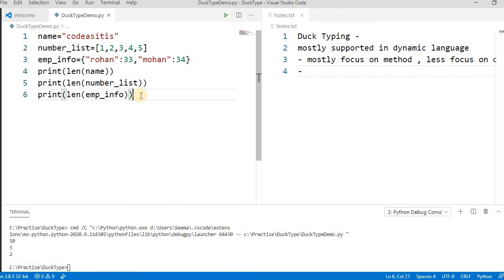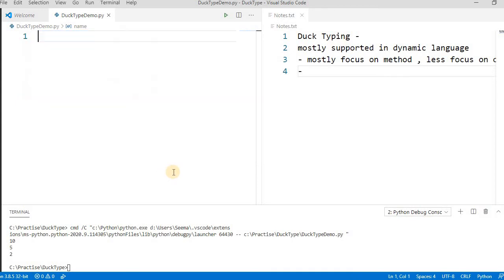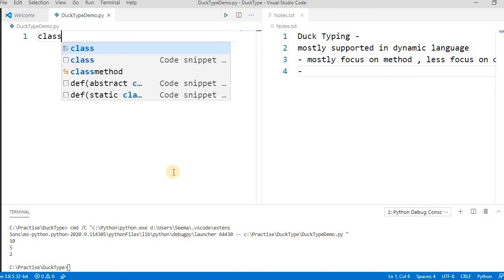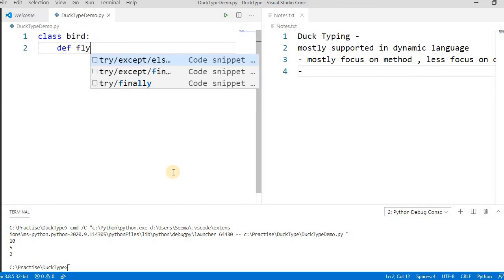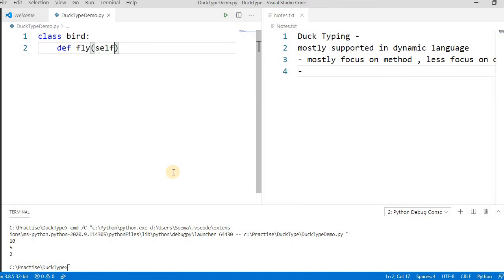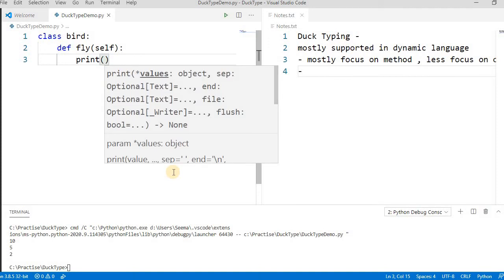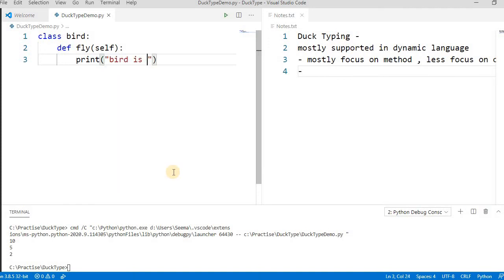Let's take another example, of a few things that have some common property. A bird can fly, an aeroplane can also fly, and a kite can also fly. Let's see how it works. Create a class Bird and define one method, fly. The first parameter must be self. You print "Bird is flying".